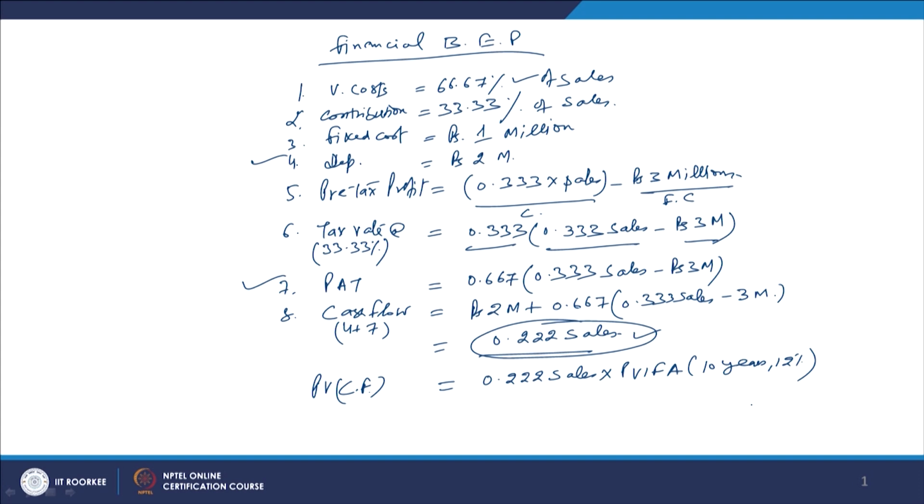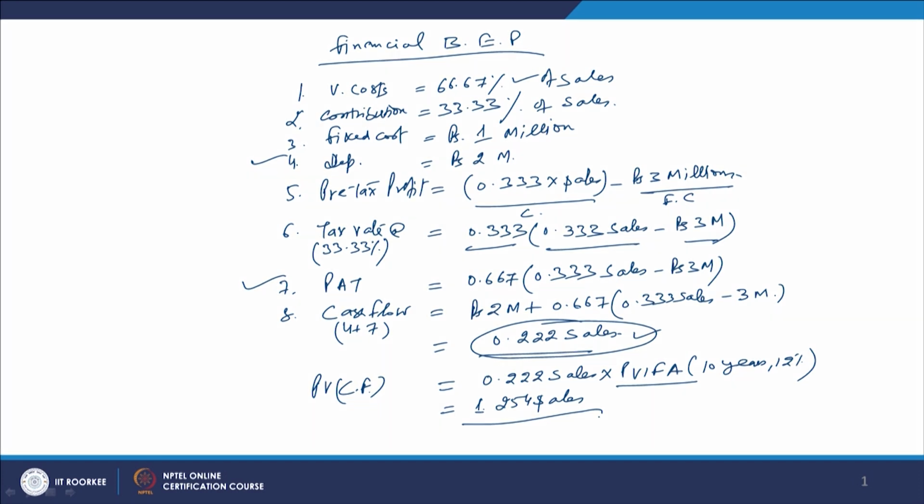So we discount it as an annuity, with the present value interest factor for annuity for a period of 10 years and a discount rate of 12%. If you discount this by applying the 12% rate for 10 years, you will come up with a value of 1.254 of the sales. This amount, 1.254 of the sales, is the present value of the cash flows arising out of the project.